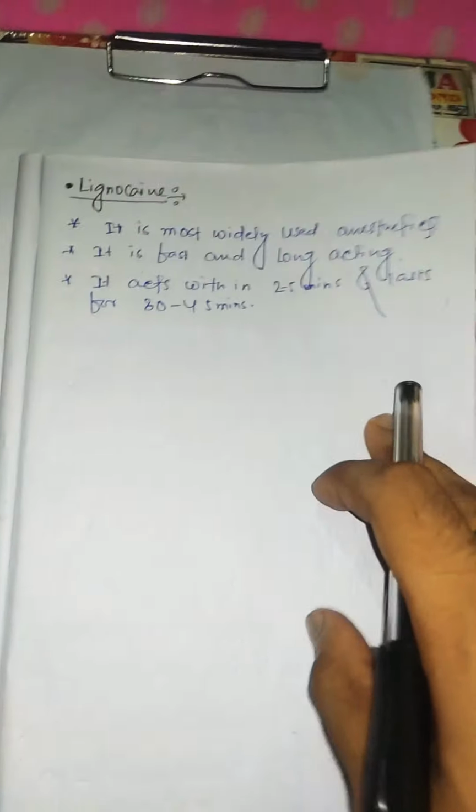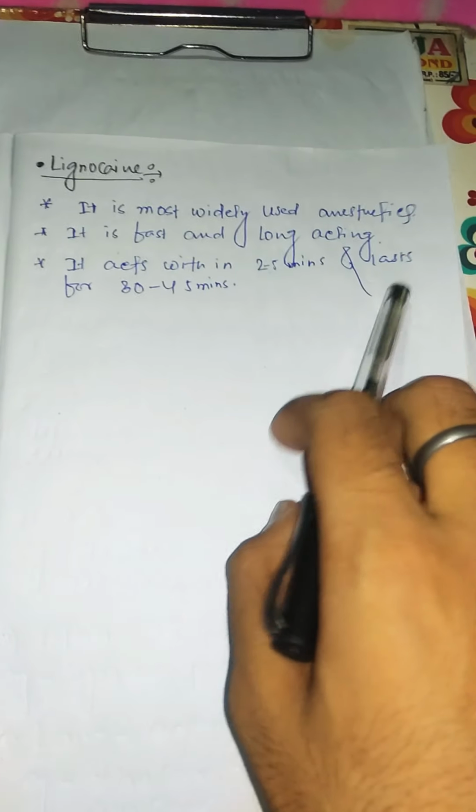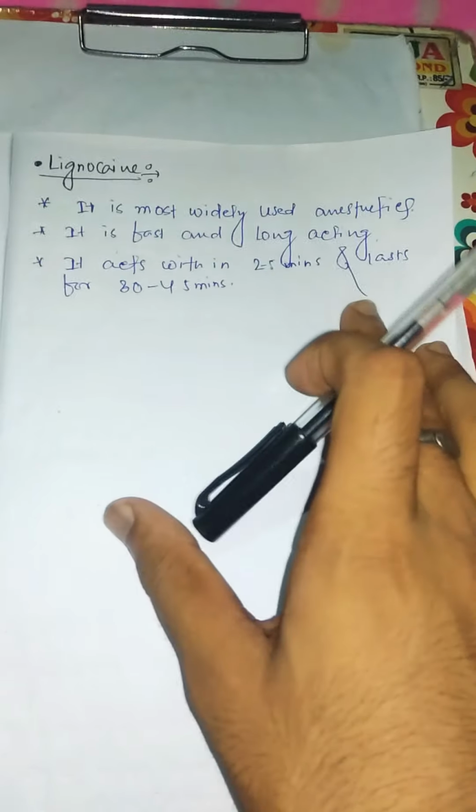Now I just want to talk about some small points regarding lignocaine. Lignocaine is the most widely used anesthetic. It is fast acting and long acting, and it acts within 2 to 5 minutes and lasts for 30 to 45 minutes.